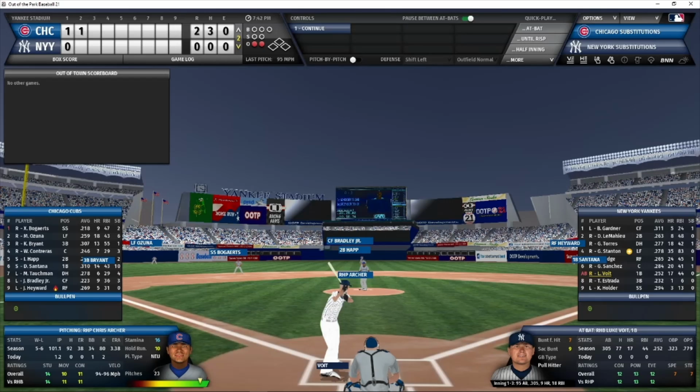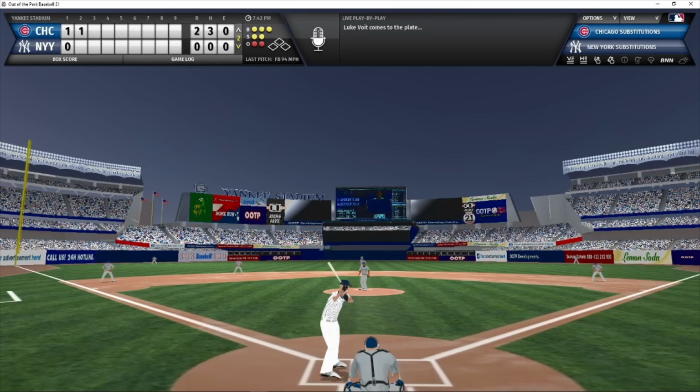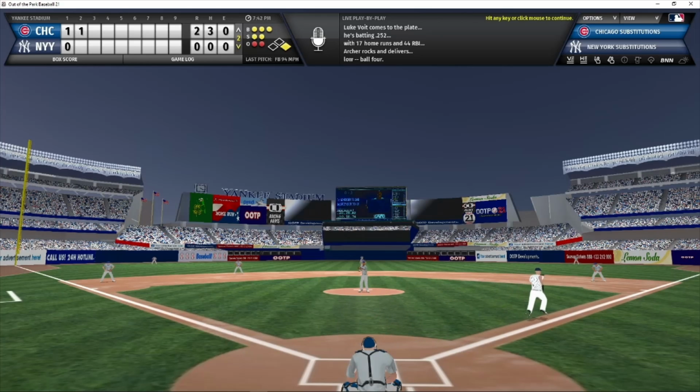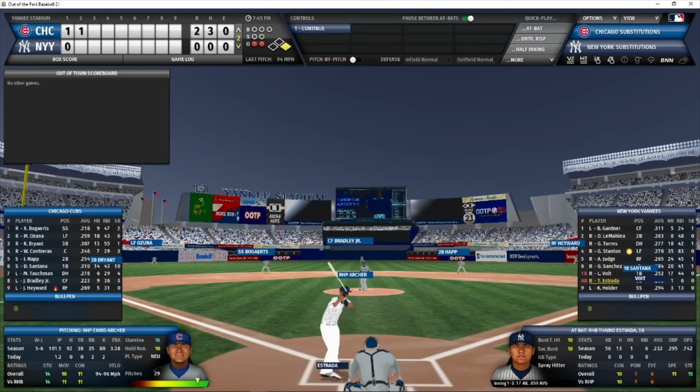And now Luke Voit is the batter. 2 outs, nobody on. 2 strikeouts on the day for Archer. And a full count pitch to Luke Voit. And that is ball 4. That is a fastball, and it was low. So Archer issues the 2-out walk, and now Estrada is the batter.